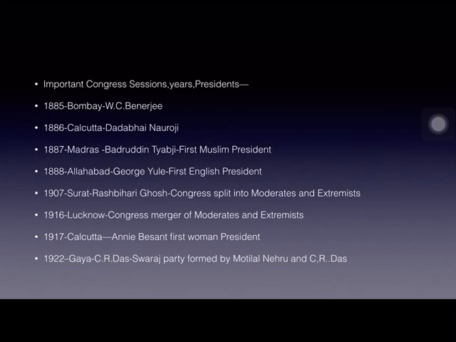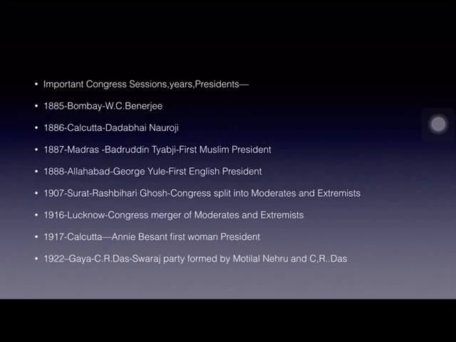And in 1916, the Congress session was held in Lucknow, and there was a merger of moderates and extremists. The moderates and extremists who got separated in the Surat session in 1907 merged together again in the Lucknow session, that is in 1916. And in 1917, the Congress session was held in Calcutta, and Annie Besant was the president of this session, and she was the first woman president.